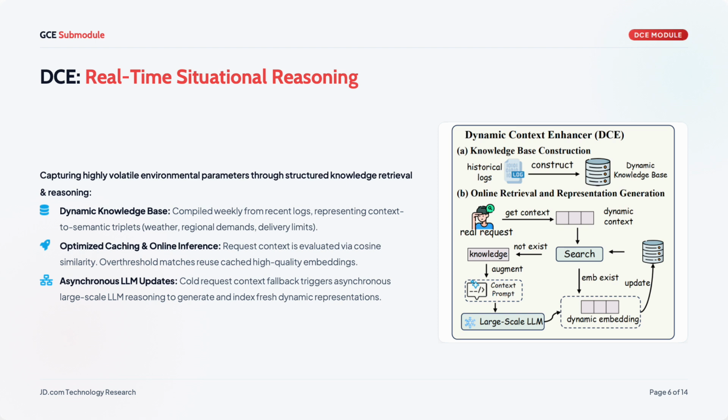If a similar context already exists above the threshold, we reuse the cached embedding and skip LM inference. If it's a cold context with no good match, we trigger asynchronous LM reasoning to generate a fresh representation and add it to the base, which is also refreshed weekly. So this keeps the module expressive and fast enough for production.